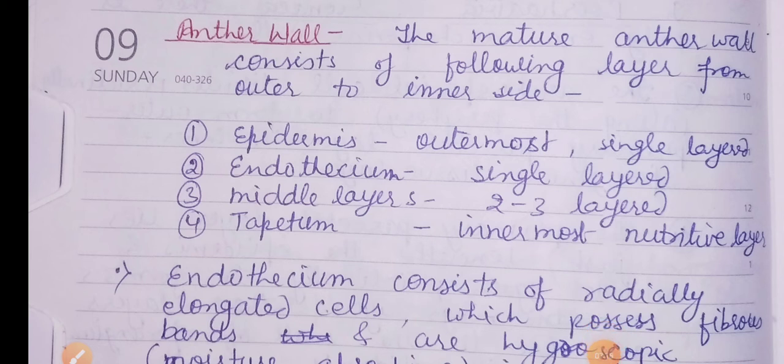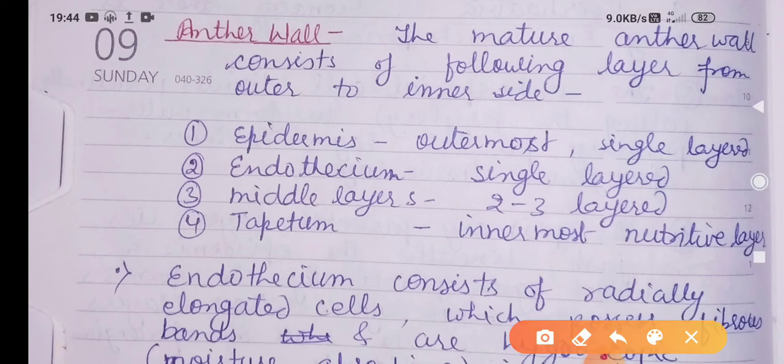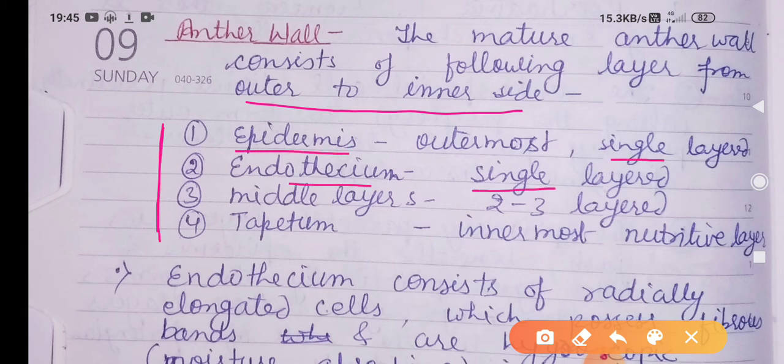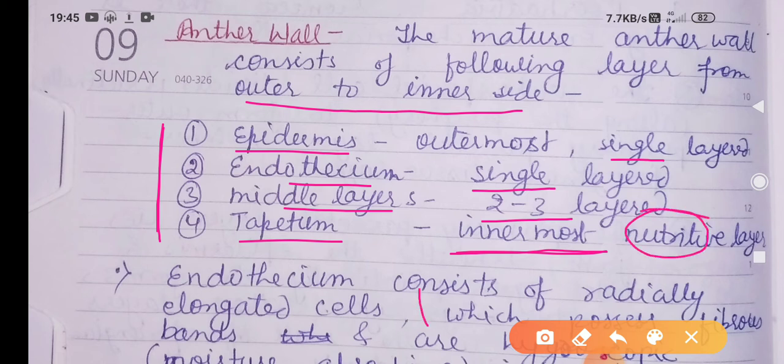The anther wall consists of the following 4 layers from outer to inner side: epidermis, single layered; endothecium, single layered; middle layer, 2 to 3 layered; and tapetum, single layered, the innermost layer, which provides nutrition to developing pollen grains.